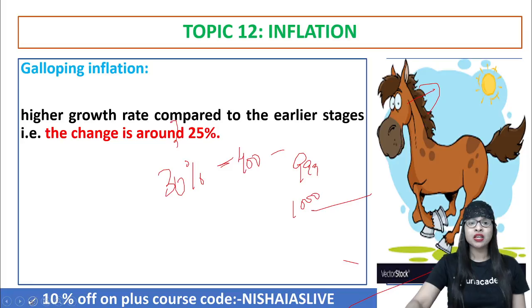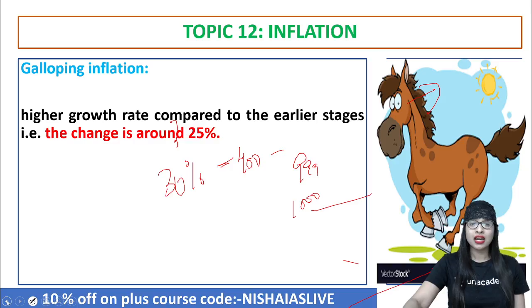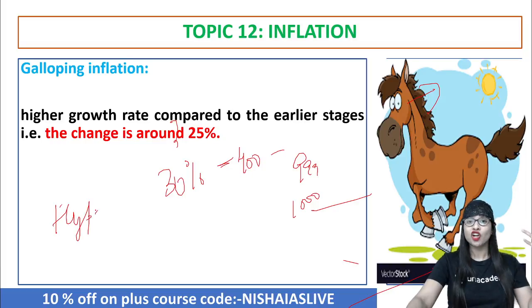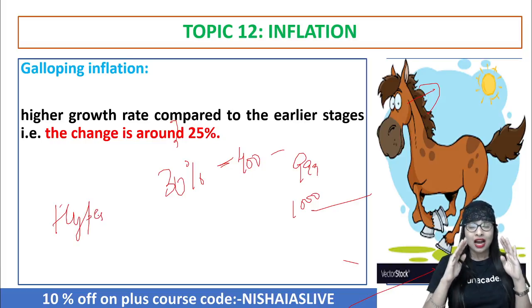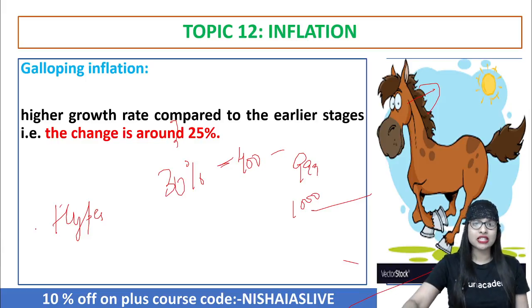it's very dangerous actually. Then you have something called as hyperinflation. What is hyperinflation? Like a person becoming hyperactive and all you say, right? Similarly, hyperinflation is an upgraded version of galloping inflation. You can just write it.